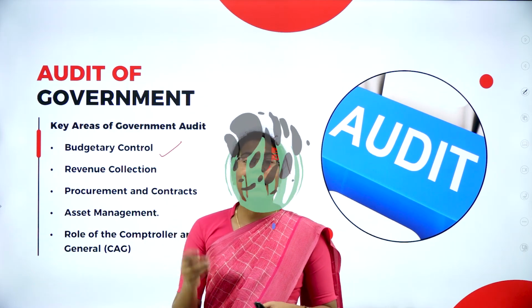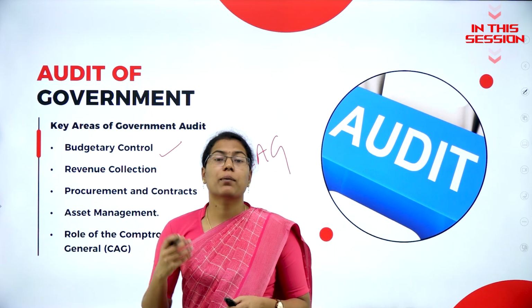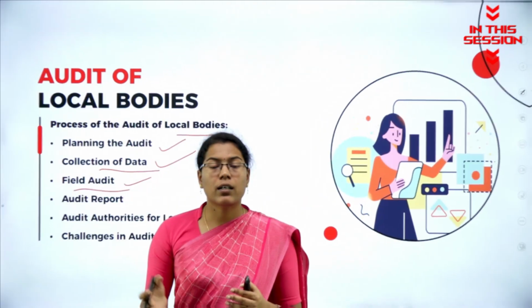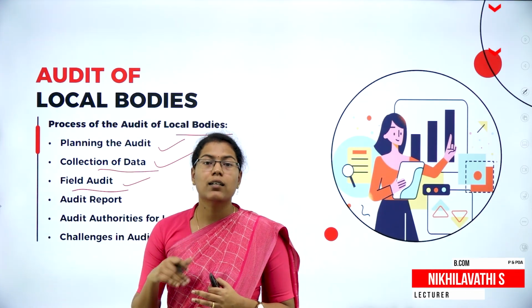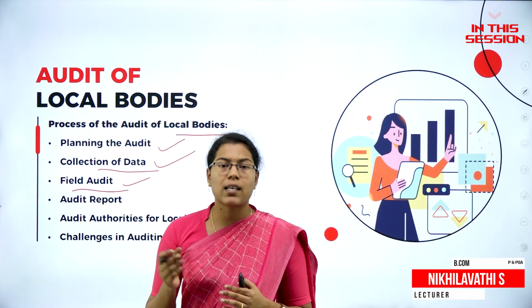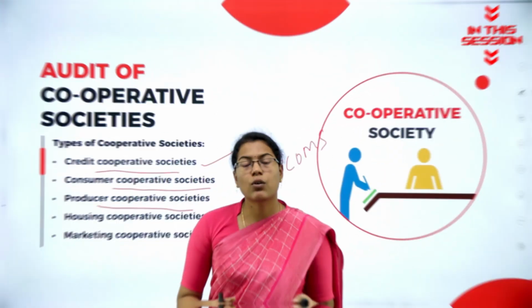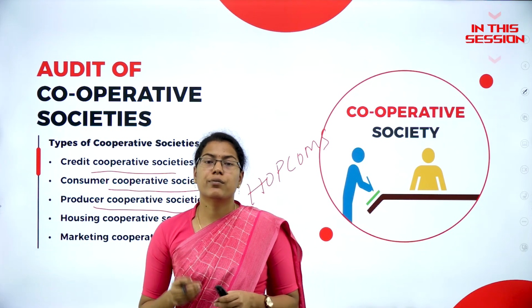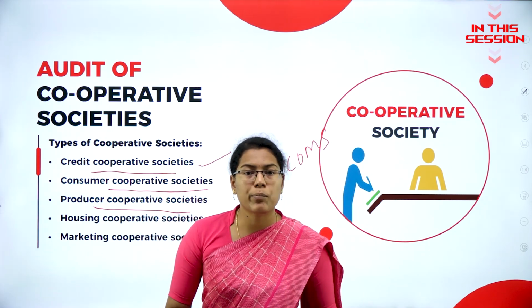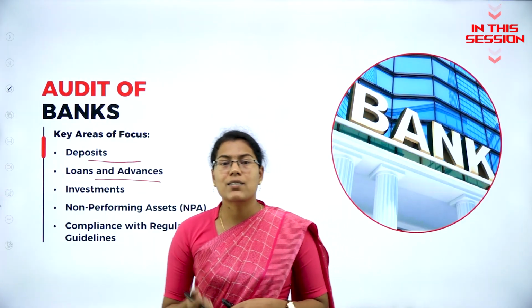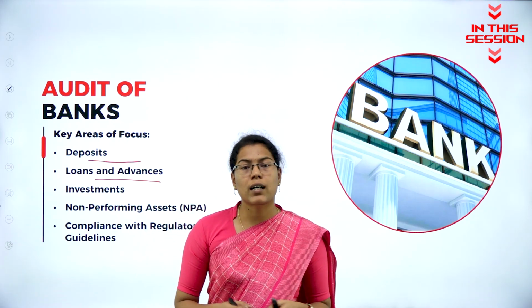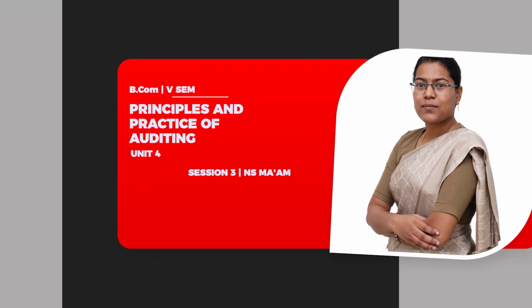Generally, the government entities operate based on the budgets that are granted by the legislative bodies. Here the auditor can check whether that particular road construction has really happened or not. So Hopcoms help their farmers to market the fruits and vegetables that are produced. So the banks generate income by providing loans and advances to the customers.